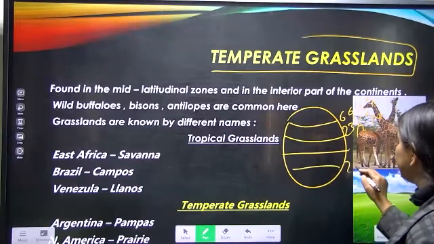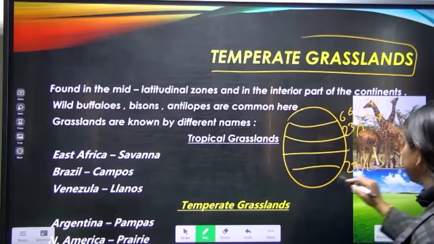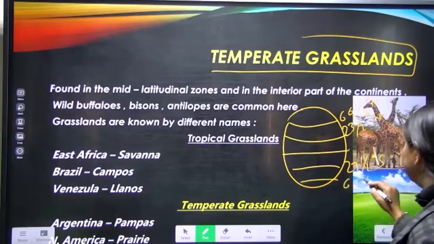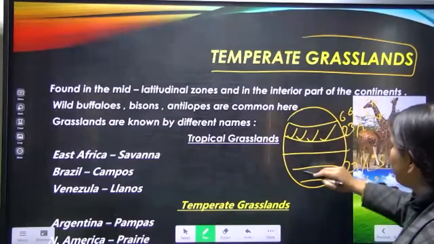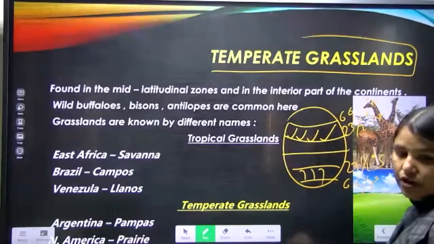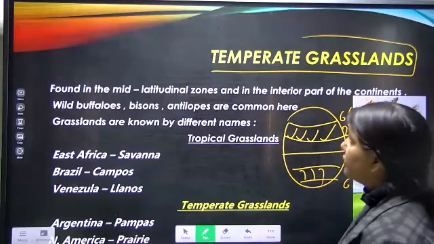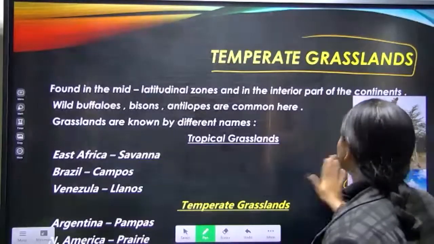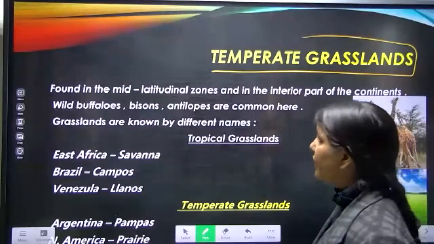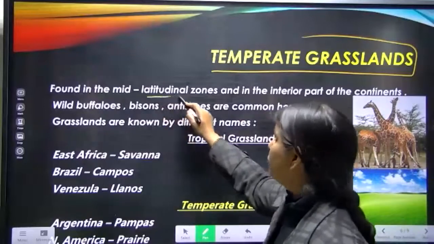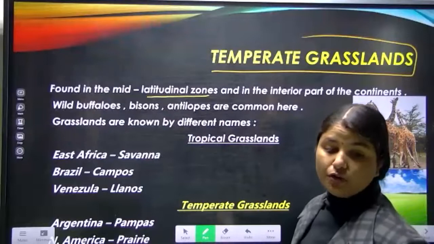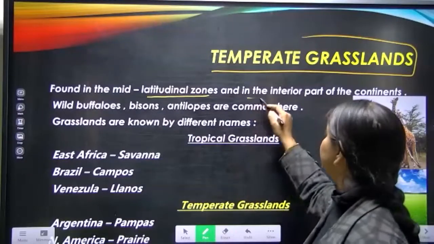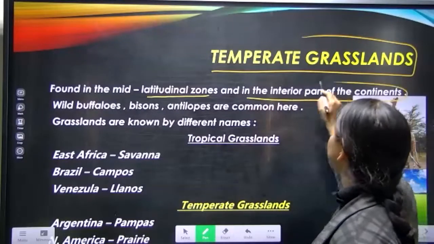Here 23.5 degree south, 66.5 degree south. Now the grassland which occurs beyond the tropics, or in the temperate region, is known as the temperate grassland. These are found in the latitudinal zones, as I told you, beyond the tropics.